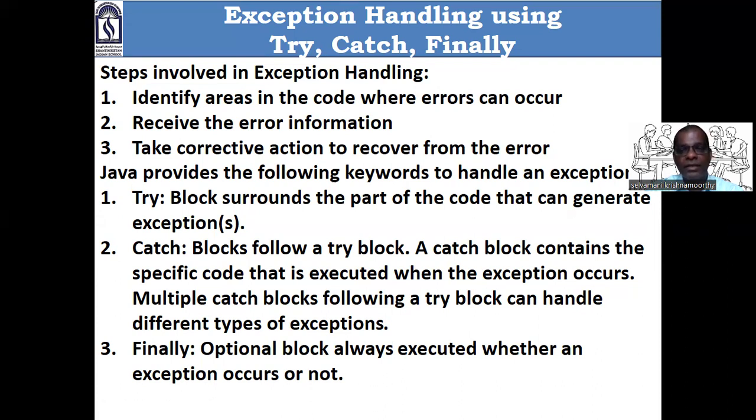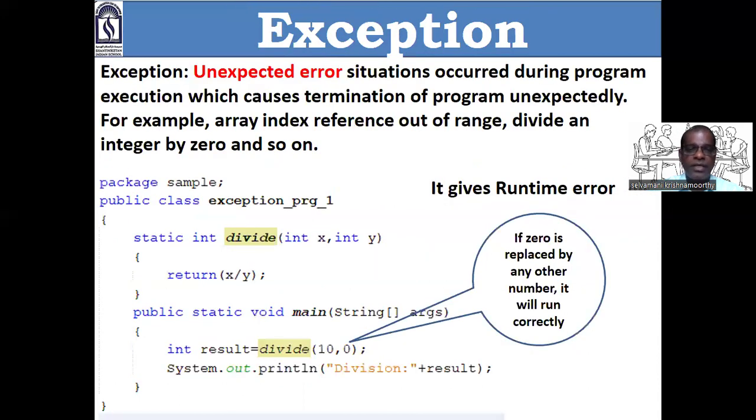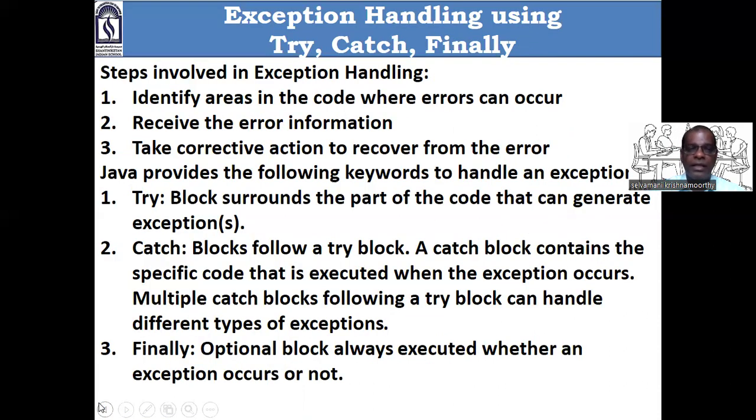If our code raises only one exception, no problem. One catch is enough. What will happen if our code raises more than one exception? For example, it may be divide by 0 exception or array index out of range exception. The same set of code raised more than one exception. Then we should go for multiple catch blocks. That means one catch block for array index out of range, another catch block for divide by 0 exception. Like this. Okay, fine.